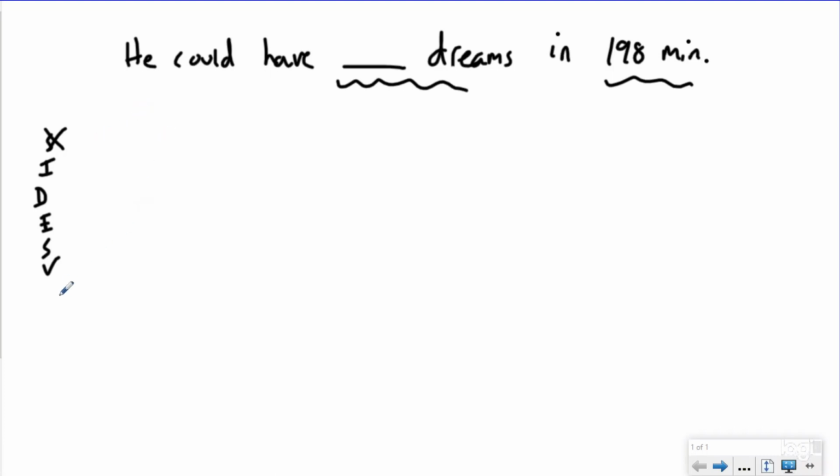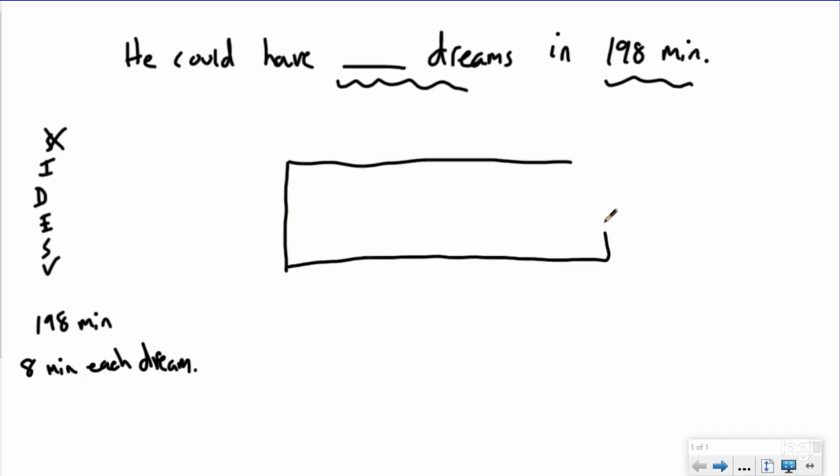We should have identified that he slept for 198 minutes, and then he needed 8 minutes for each dream. This tells me I am doing a part-whole model, because I'm doing something over and over and over again. So I'm going to go ahead and draw my part-whole model first.